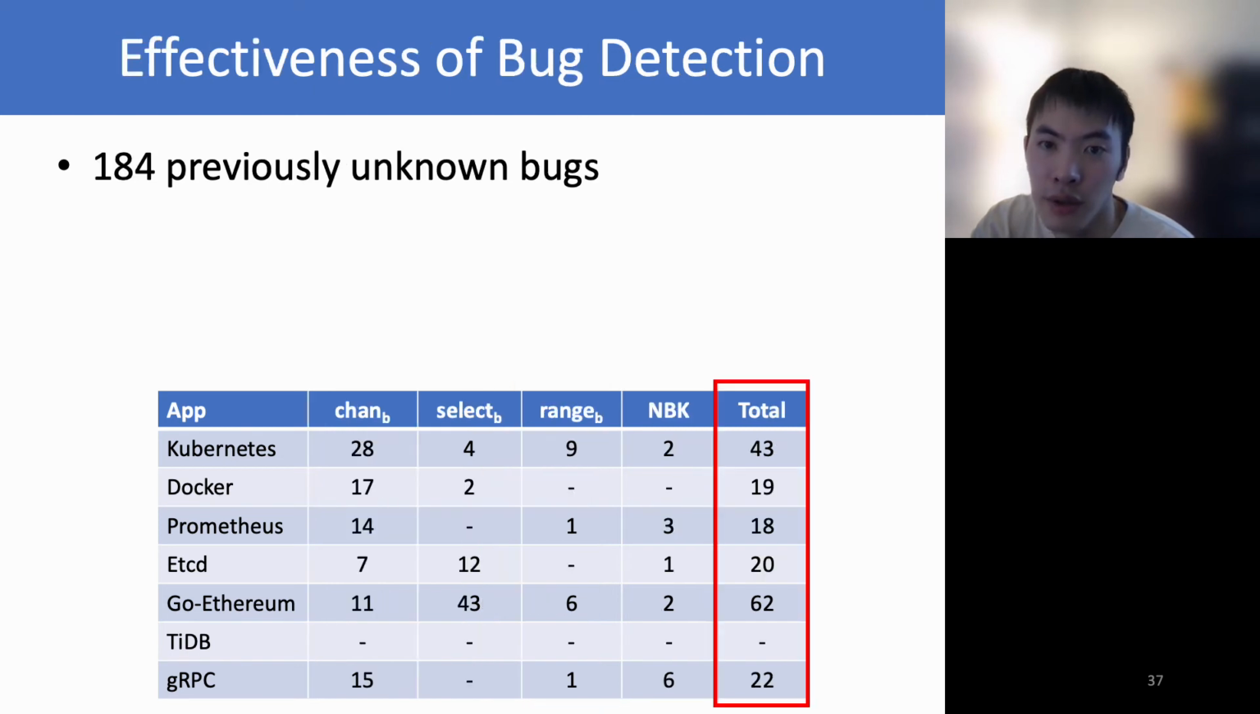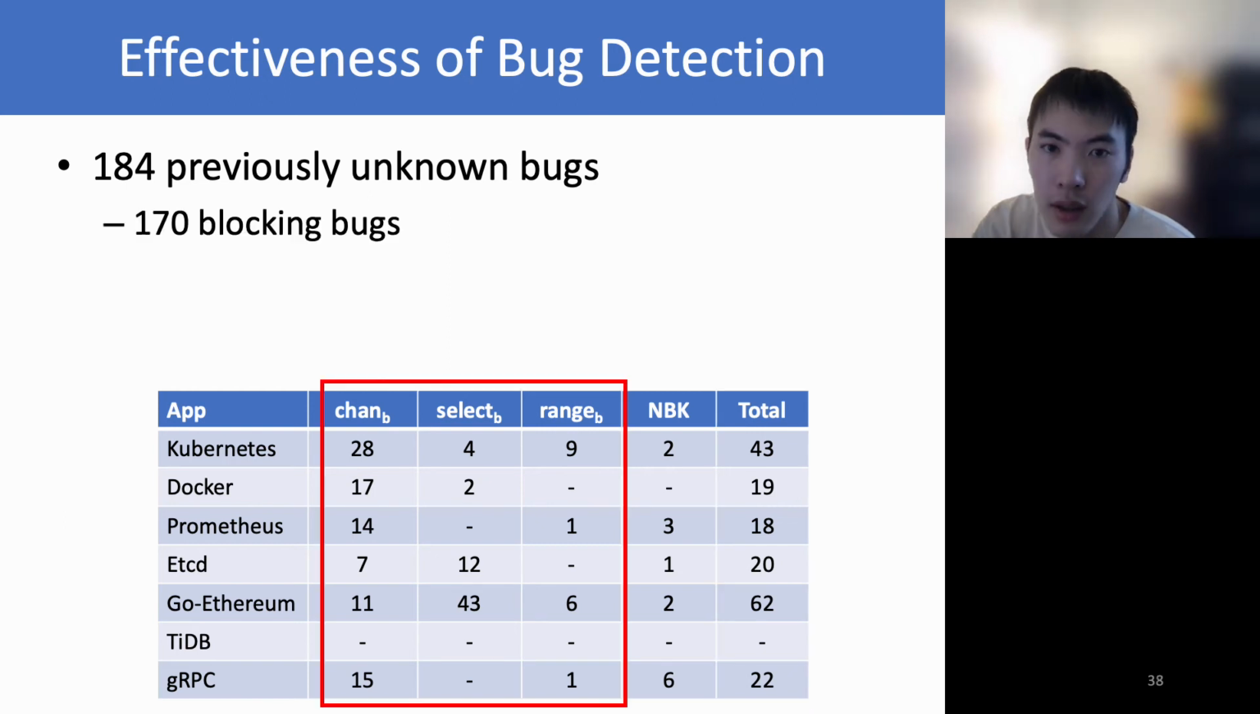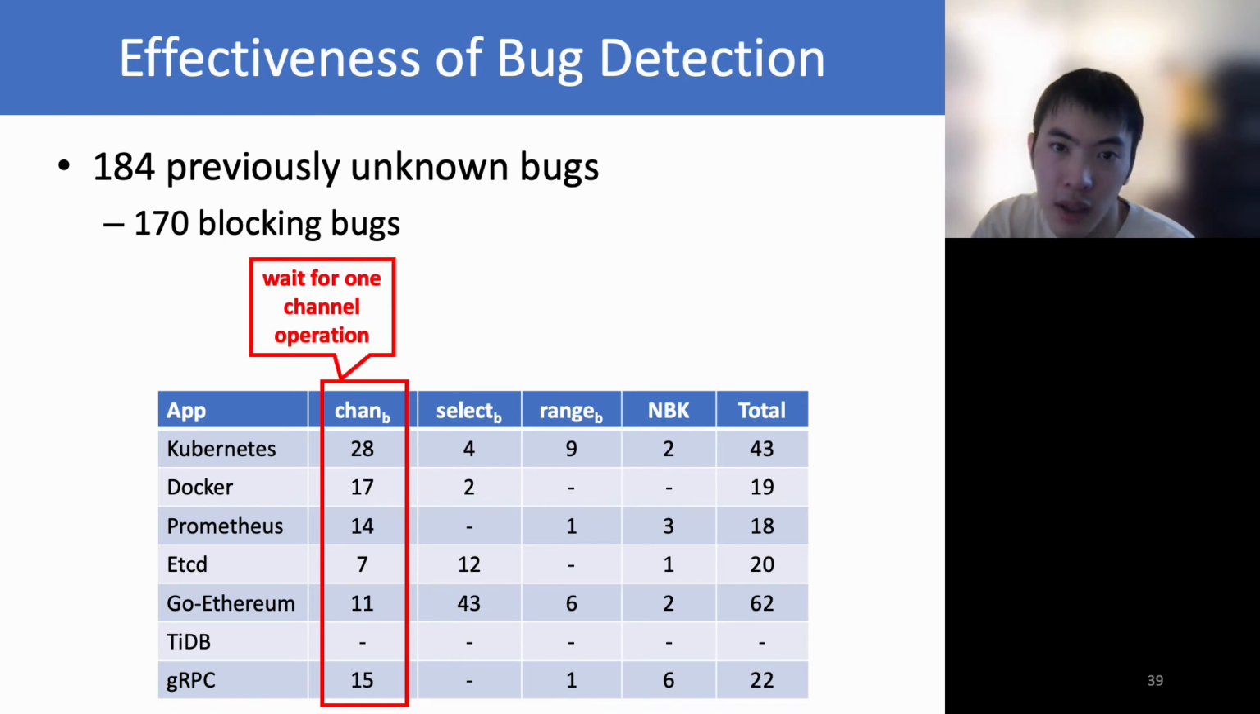In total, GFuzz detects 184 previously unknown bugs. Among them, 170 are blocking bugs, where one coroutine blocks at a synchronization operation and cannot make progress anymore. All these blocking bugs are detected by our sanitizer.